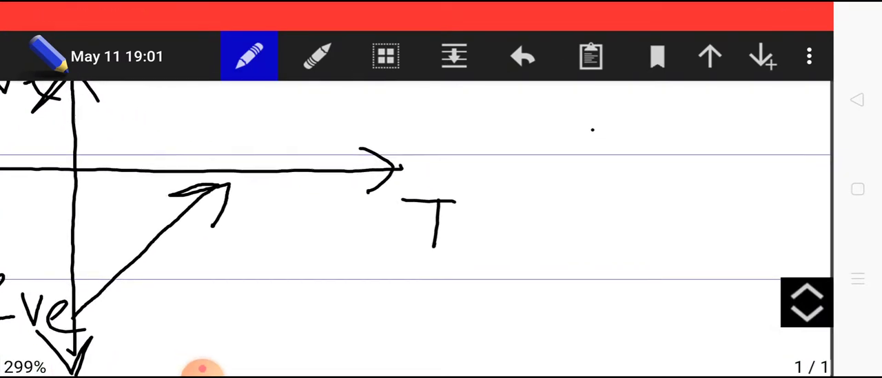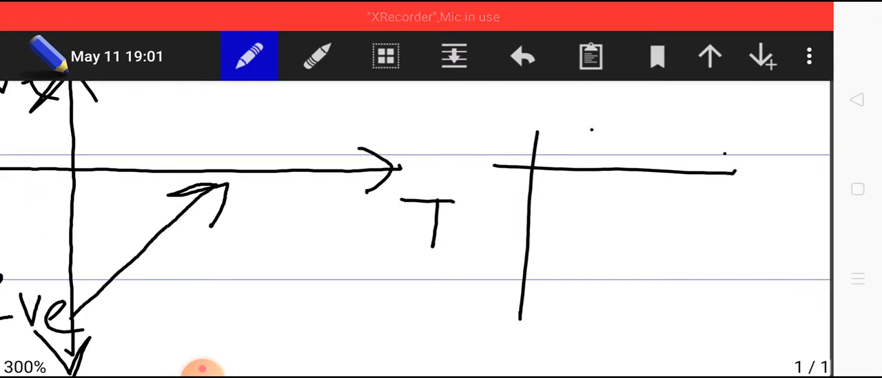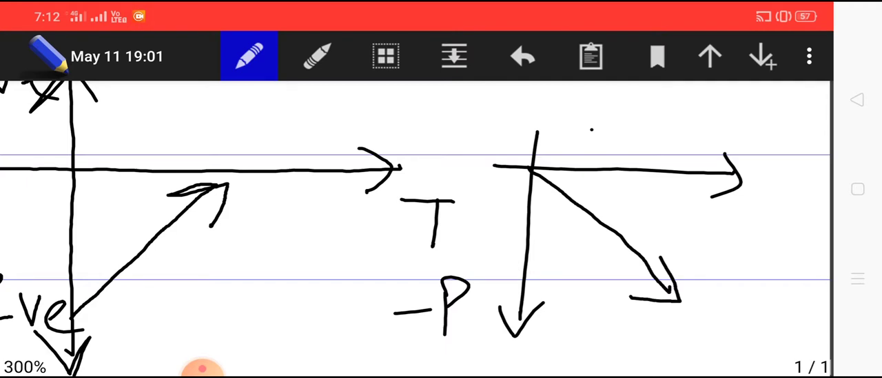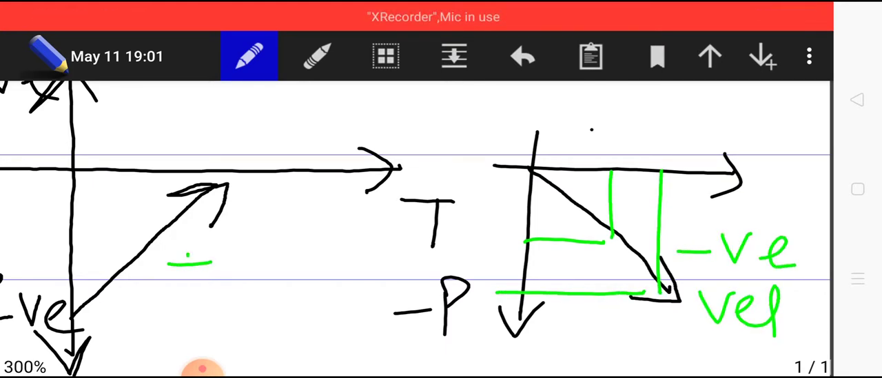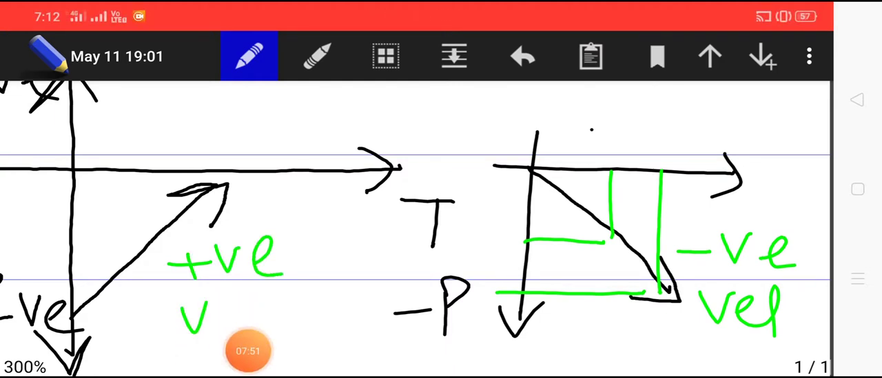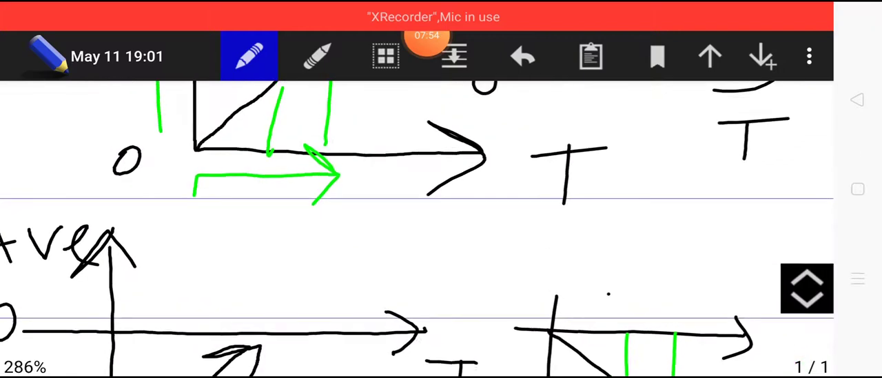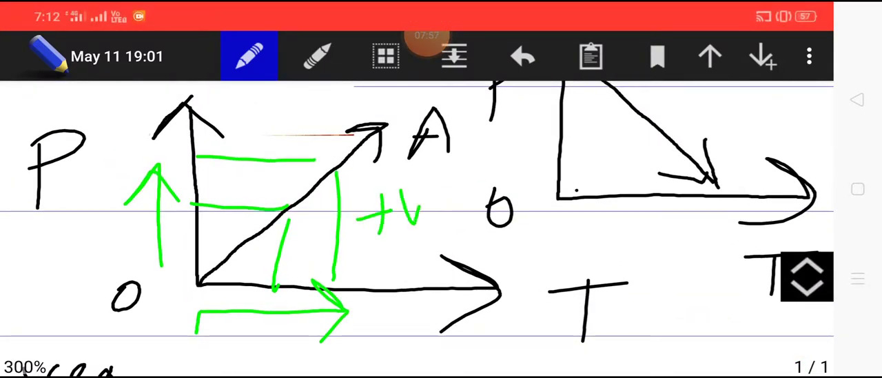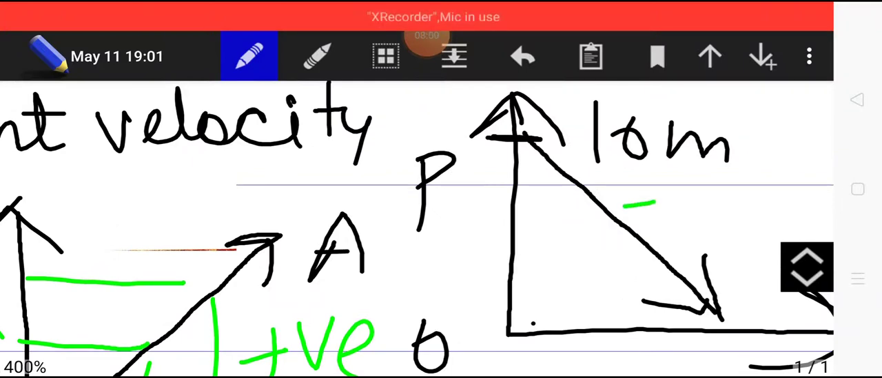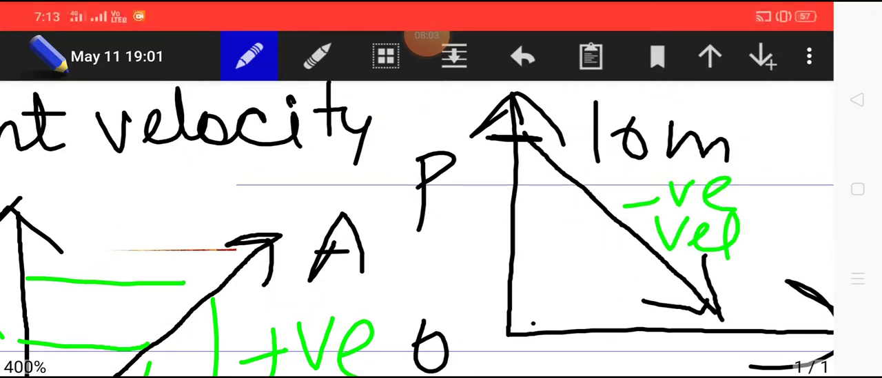And similarly, in the negative region of position, a graph which is like this again indicates a negative velocity, because you can see position is decreasing; the object is moving in the negative x direction with increase in time. So this graph is for negative velocity and this graph is for positive velocity. This graph is for constant positive velocity and this graph is for constant negative velocity.